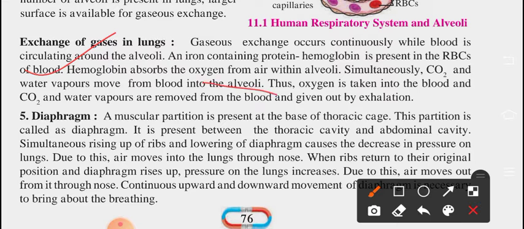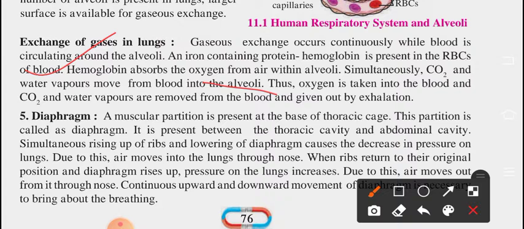Thus, oxygen is taken into the blood and carbon dioxide and water vapors are removed from the blood and given out by exhalation. So this is the process of how lungs perform. Gaseous exchange is going on while blood is circulating around the alveoli.